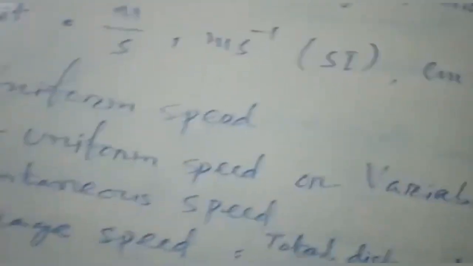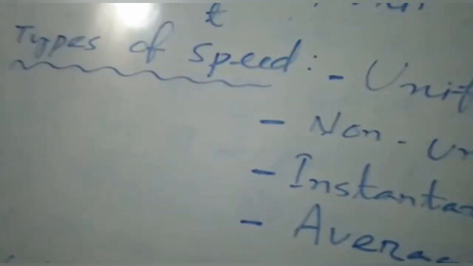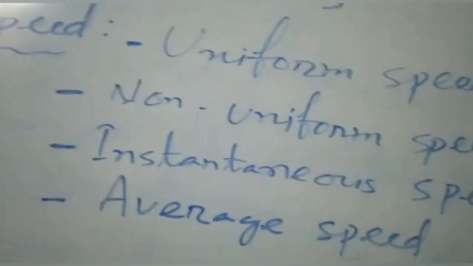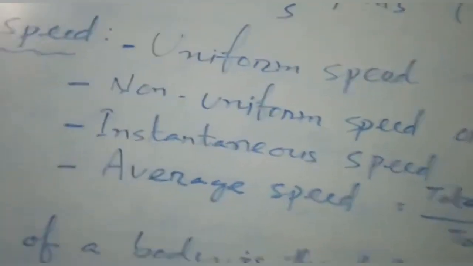So speed is the rate of change of distance. Its unit is meter second inverse for the SI unit, and the CGS unit is centimeter per second. It is a scalar quantity. The reason is that speed has only magnitude; it does not have any specified direction. In all such cases and types of speed, I didn't say in which direction the body covered the distance. So direction is not specified here. That is the reason it is called a scalar quantity. So speed is a scalar quantity.